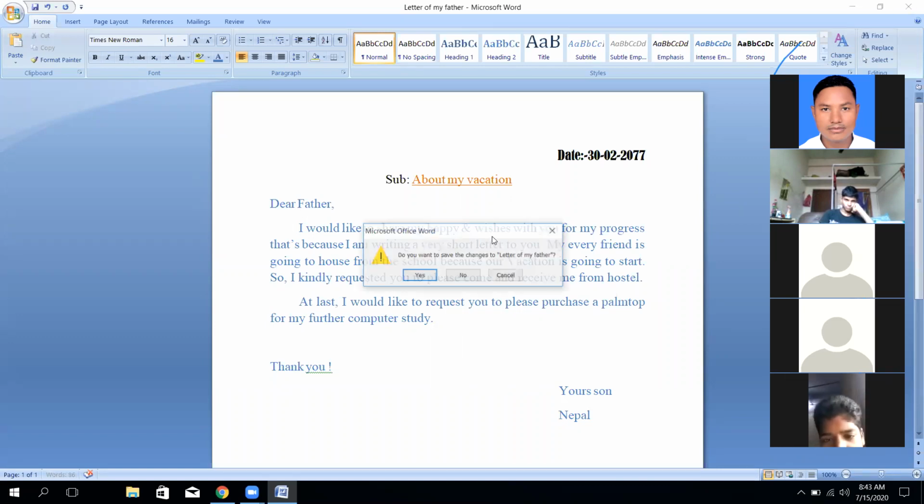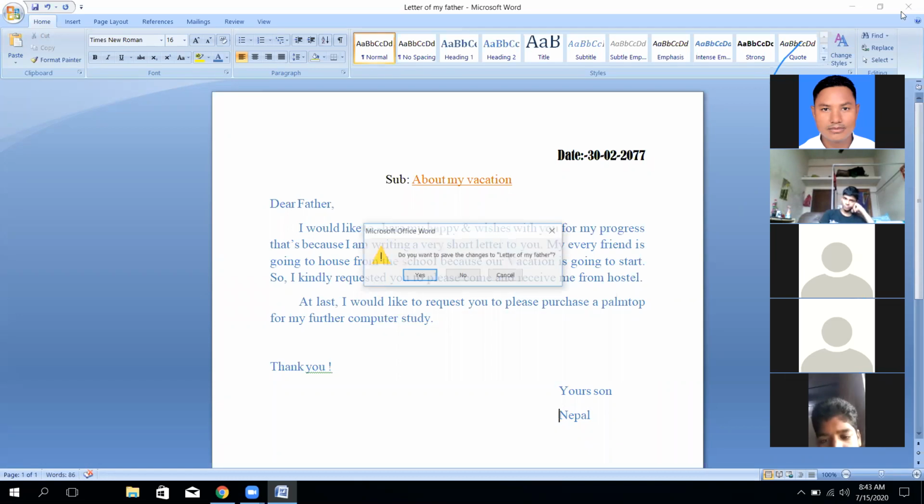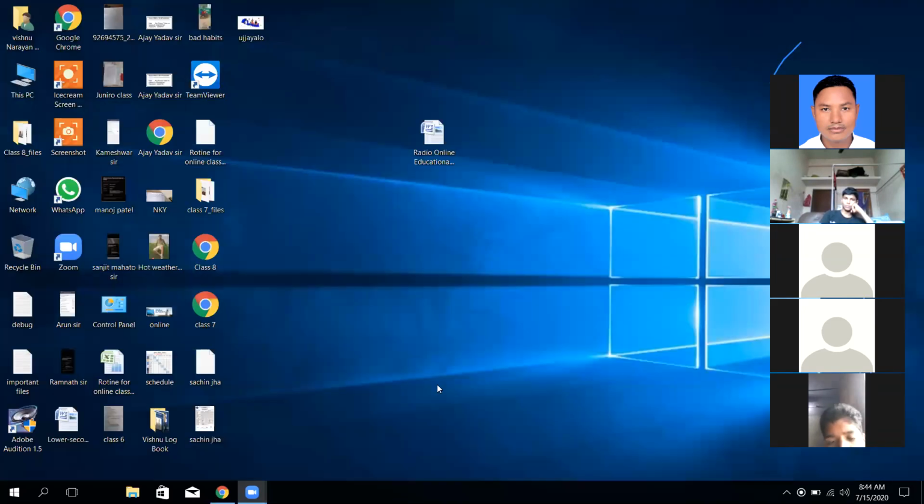Let me tell you one more time: if you want to close the program, the computer will ask again, do you want to save the changes to letter of my father? It means you have already changed a little bit, and you want to store it or not. The computer is asking for confirmation. We had better press yes, because we have to store. Yes, okay. It has been closed.